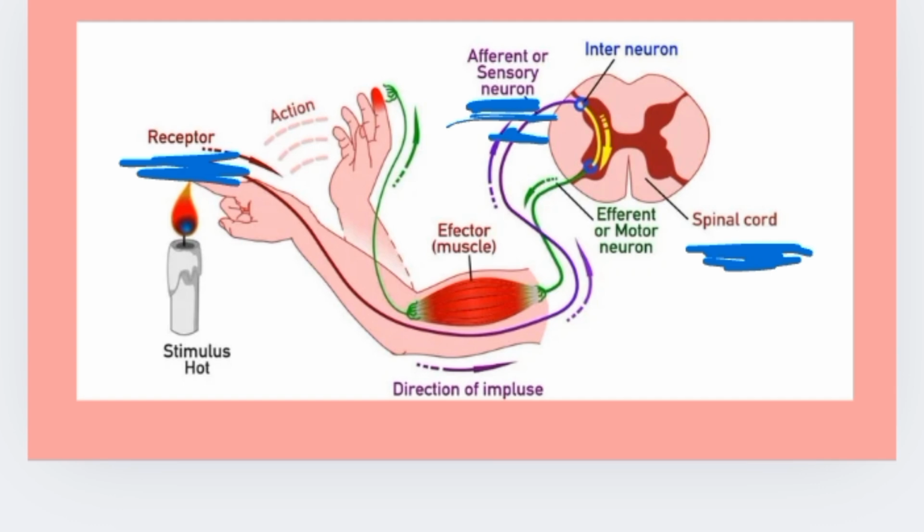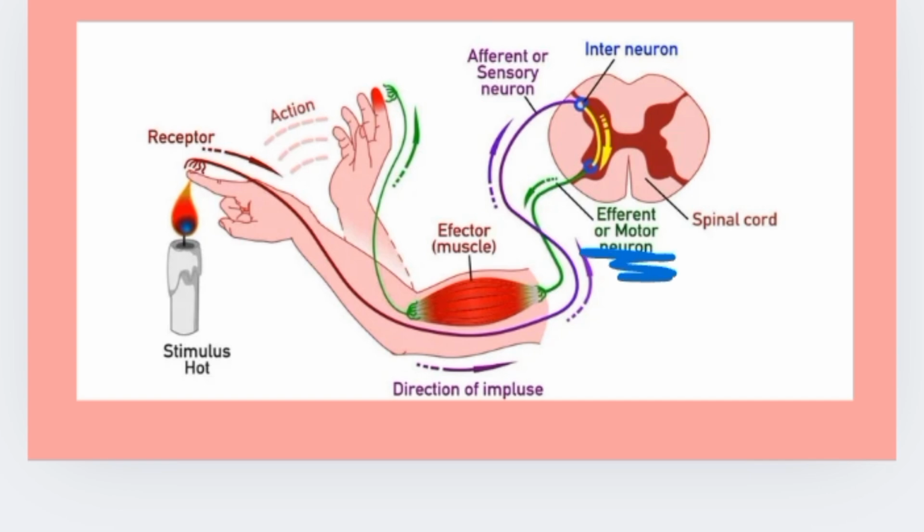And here you can see the motor nerves which carry the information from the brain and spinal cord to the effectors or muscle cells and glands.